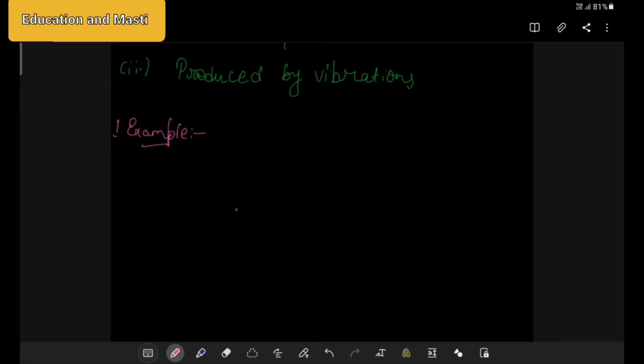Suppose I have a wire which I have stretched between two metal boxes. This is the wire. If I touch this with my finger, like we do when we play the guitar, and strike it, what we see is that it does a to and fro motion.